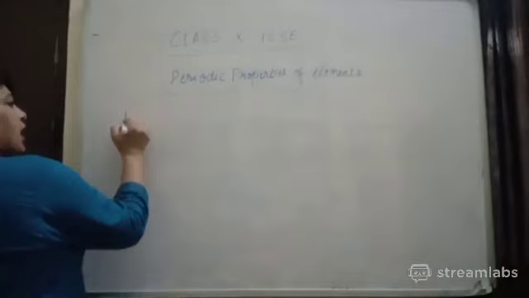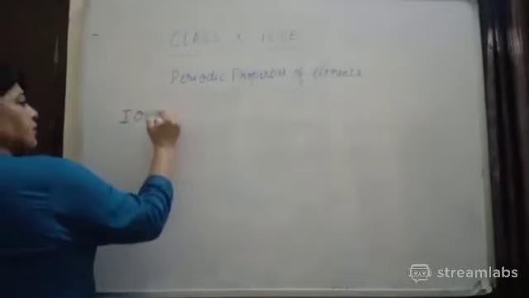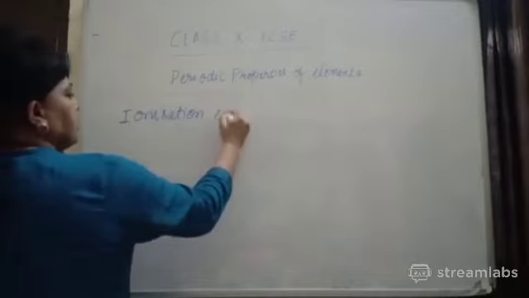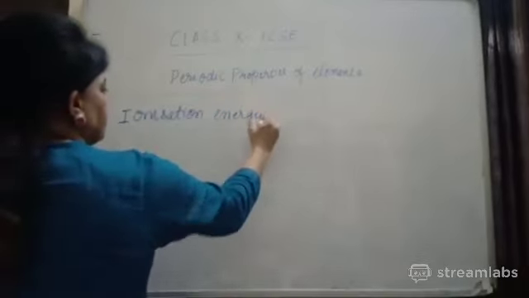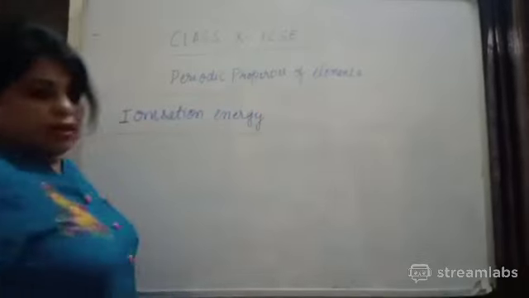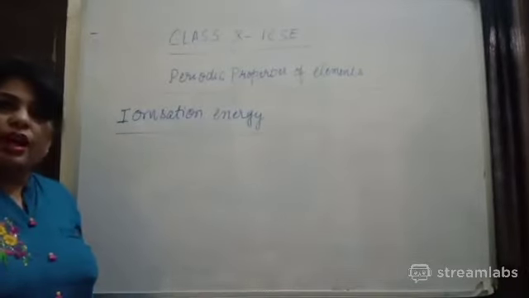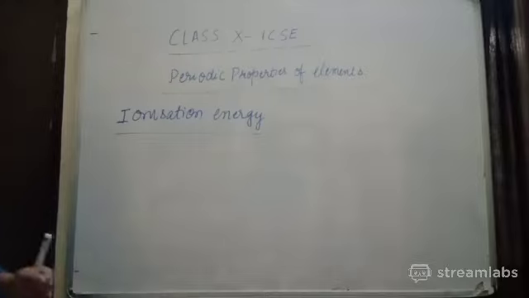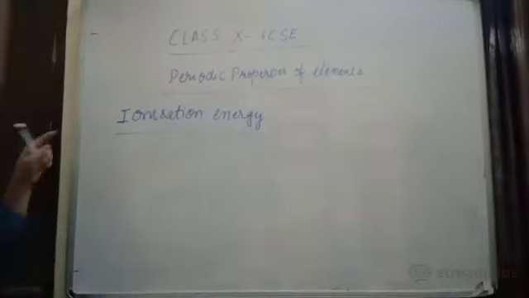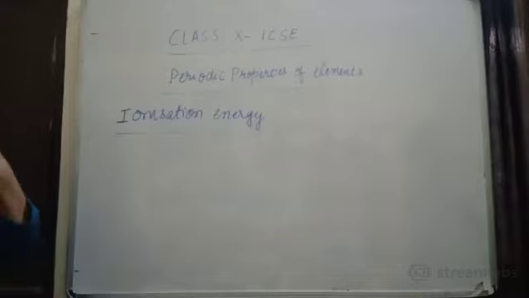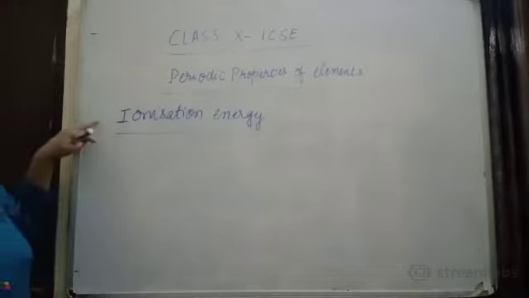Now the next term we are going to discuss is the ionization potential, or you can say ionization energy. Now, what is ionization energy? Ionization energy means the ability to lose an electron. What is the meaning of ionization energy? The amount of energy which is required to lose an electron from the outermost shell will be equal to the ionization energy.